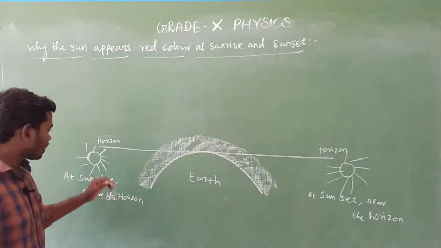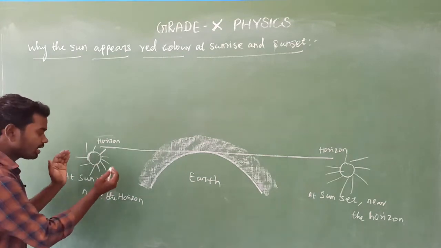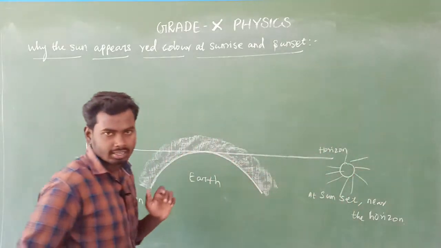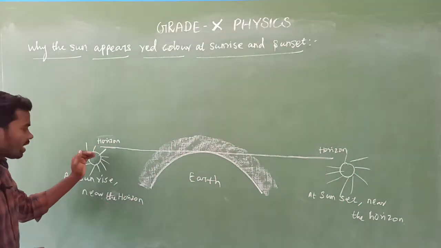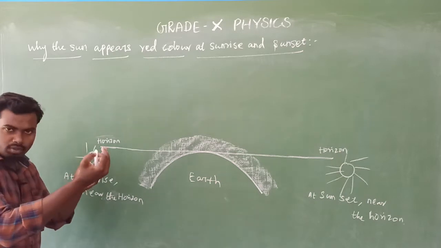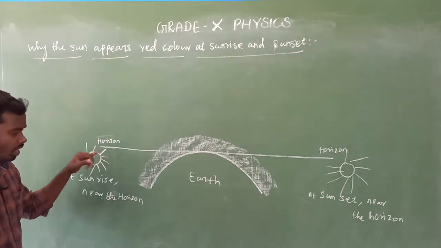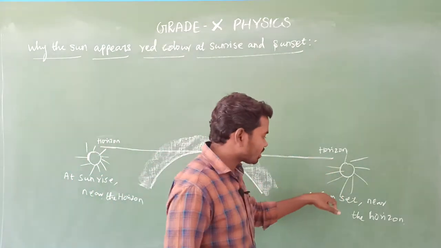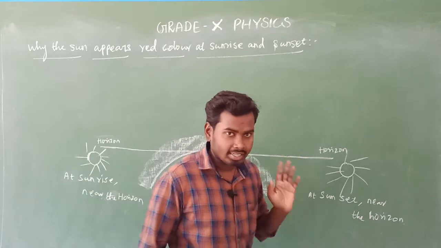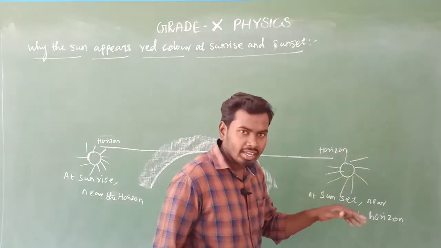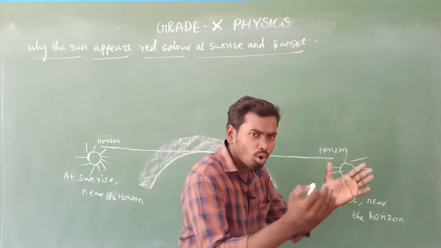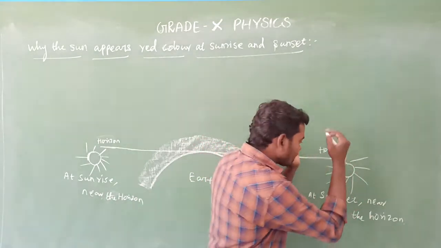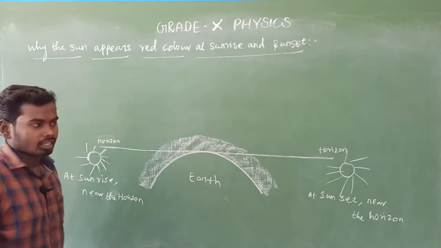Look here. Consider the sun is here. I am going to consider this is sunrise and that is sunset. Here the sun is located very close to the horizon, isn't it? That is sunrise. Now consider this is sunset. During sunset also, the sun is located very, very close to the horizon. Is it clear? Very simple.